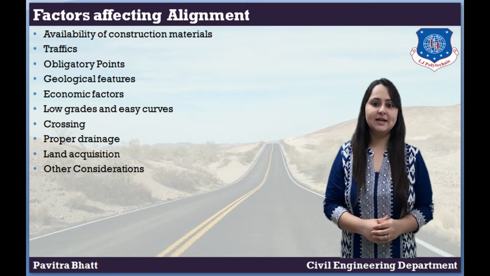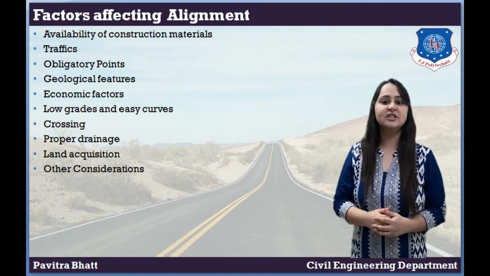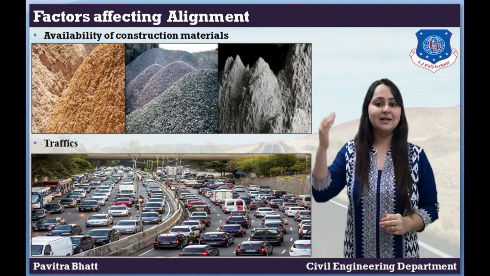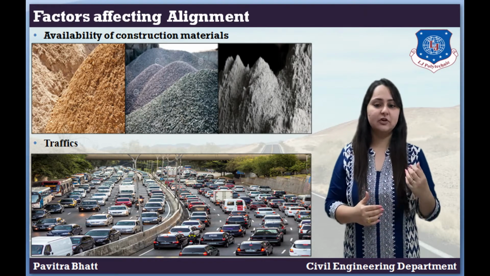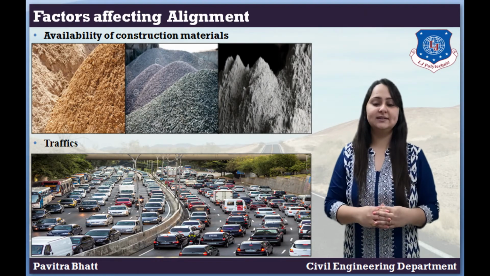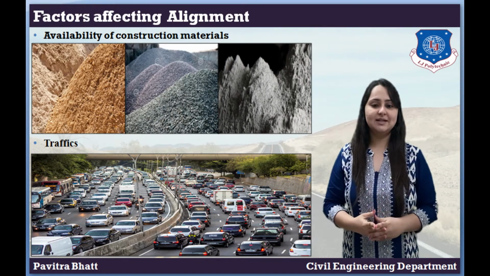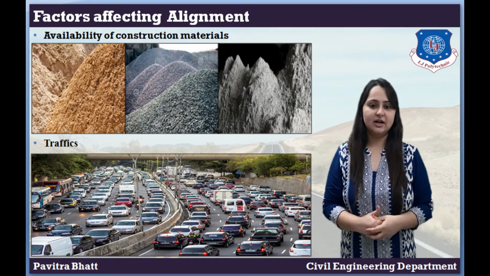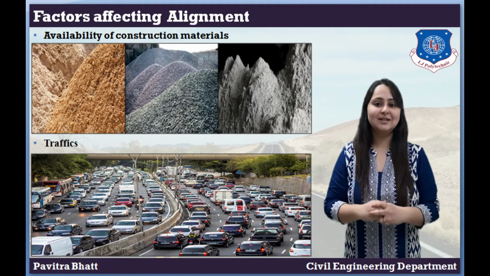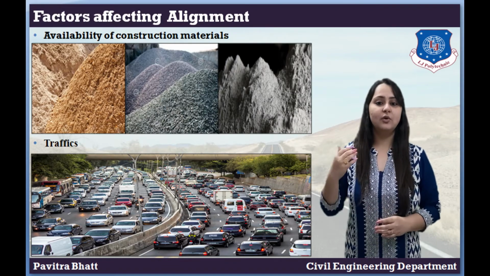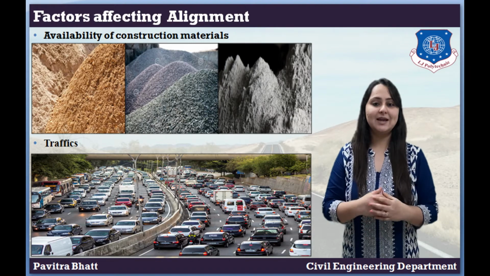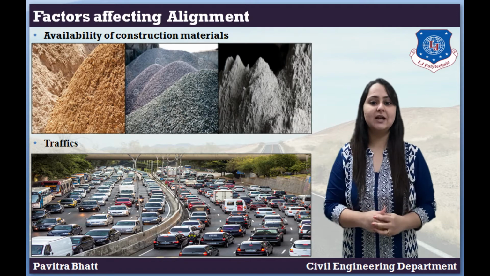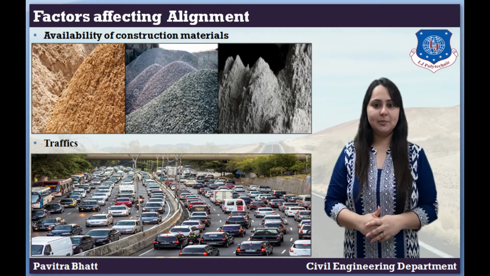Factors affecting road alignment. These are the important main factors which affect the road alignment. First, availability of construction materials. For bringing down the cost of construction and maintenance of highway, it is necessary to have easy availability of natural building materials like stone, gravel and sand along the highways. Second, traffic. The alignment should suit traffic requirements. Traffic origin and destination study should be carried out in the area and the desired line be drawn showing the trend of traffic flow.